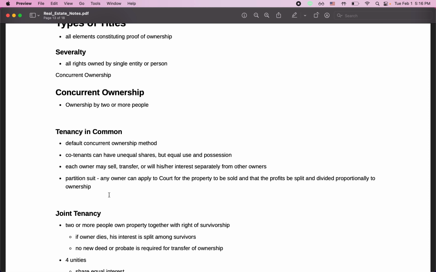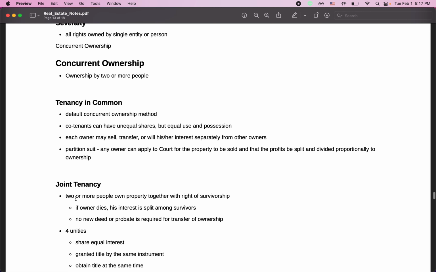Co-tenants can have unequal shares, but have equal use and possession. Each owner may sell, transfer, or will his or her interests separately from the other owners. A partition suit is when an owner can apply to court for the property to be sold and the profits be split and divided proportionally to ownership. So this is pretty flexible for all of the owners, but any owner can go to court and apply for the property to be sold.